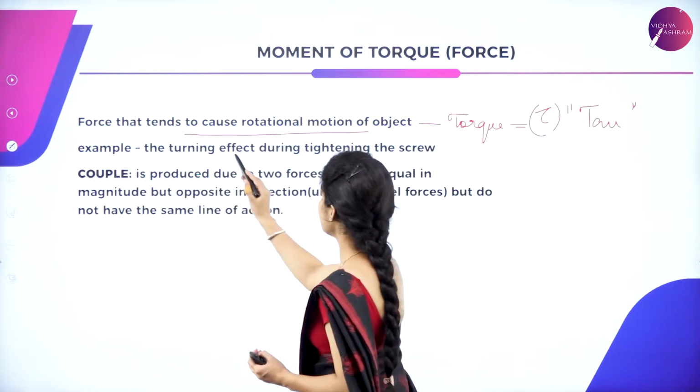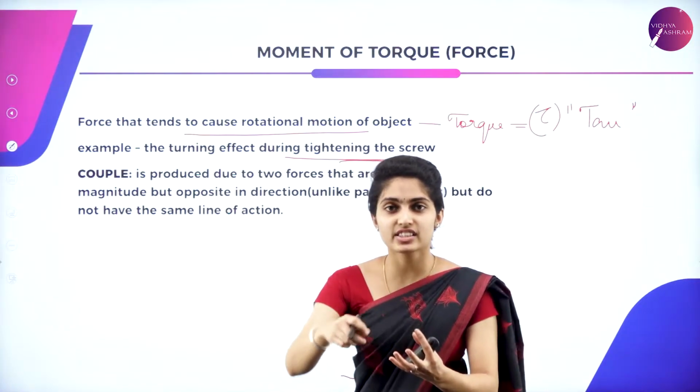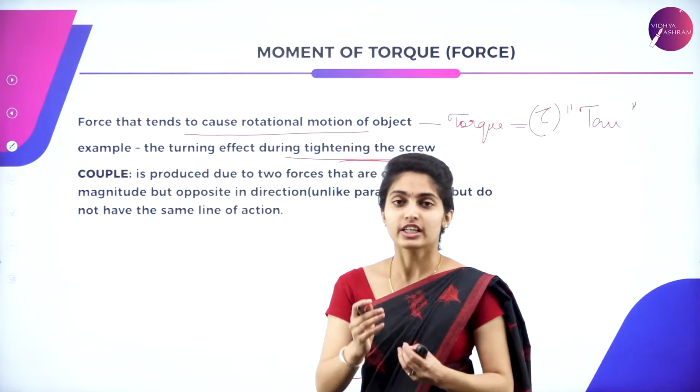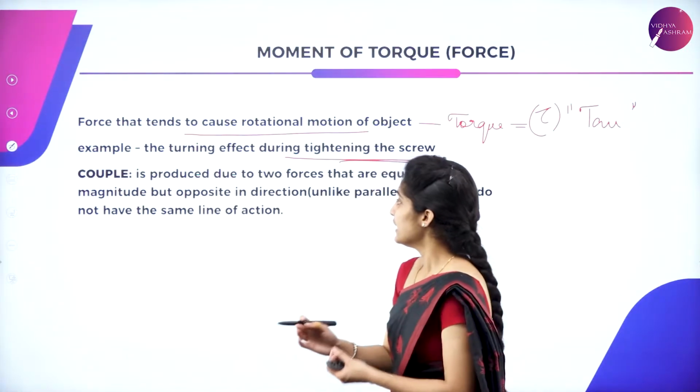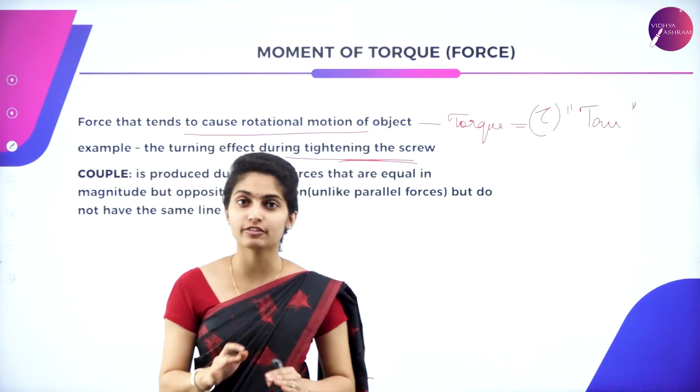An example is the turning effect during tightening of a screw. That is, the turning effect of the screw during its tightening is said to be a torque. So the torque is applied over there. Next is couple. So you got to know what is meant by torque and you're clear with the torque.